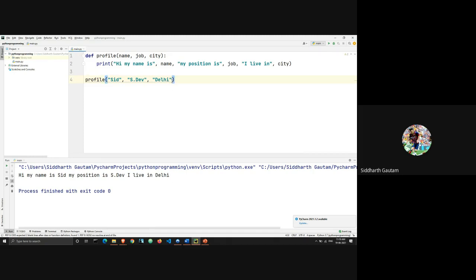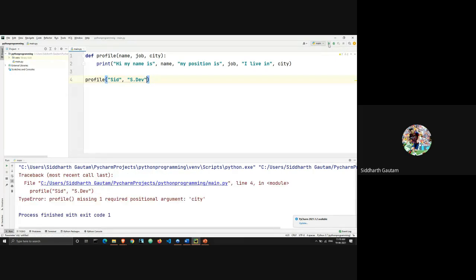What happens when I remove the city? What will happen then is that Python is telling me that one requirement is missing. And what is the argument that is missing? Its name is city. So Python is telling me that I have not entered the value of city here, which I should have. So instead of adding the value of city here in line number 4, I'm going to add the value of city here.